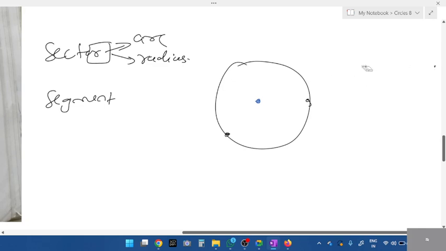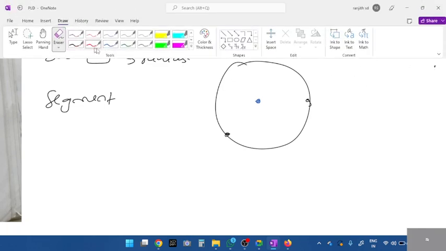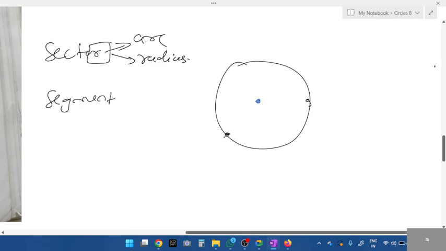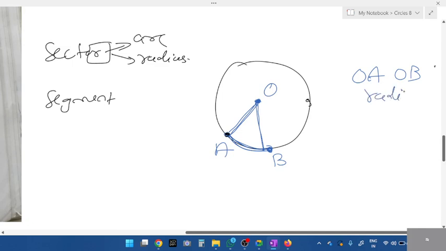Next, we have two topics, sector and segment. A sector is nothing but when you take an arc AB. This is arc AB. An arc is just a part of the circumference. When you join this, what do you call these two lines? From the center, what are OA and OB?